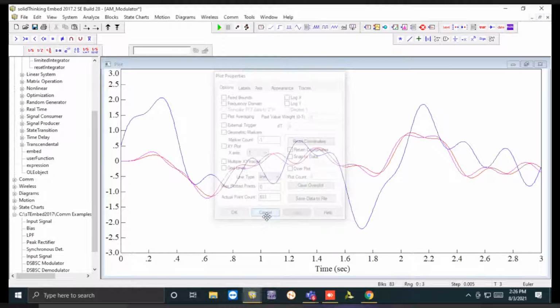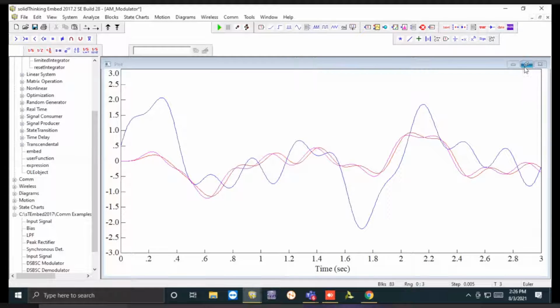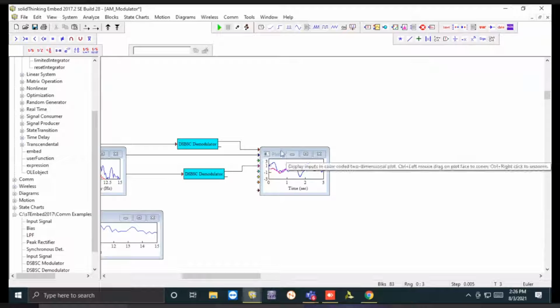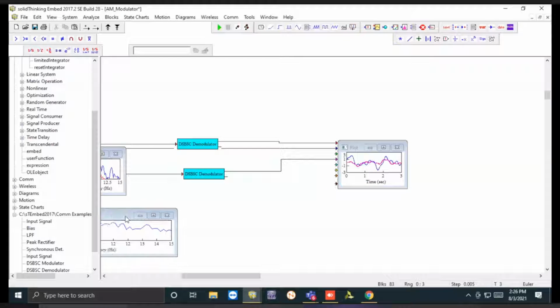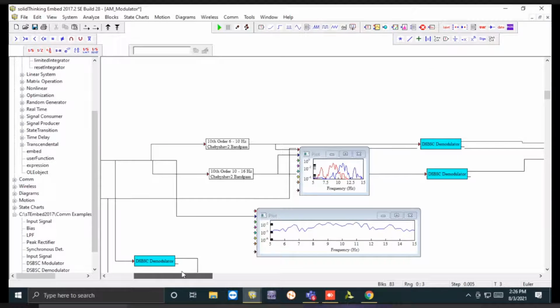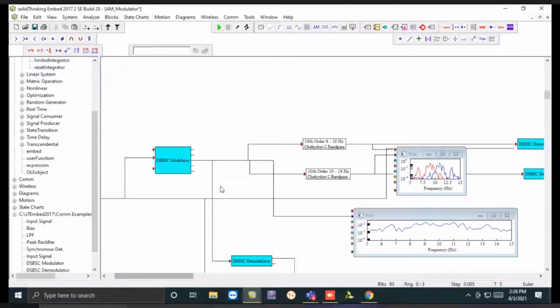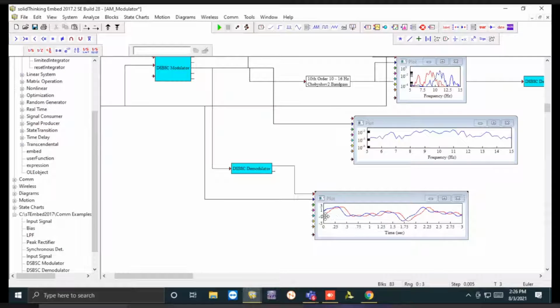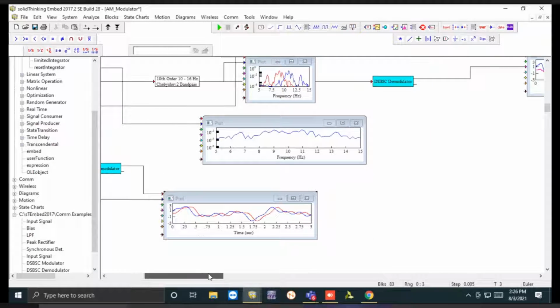So this is your demodulated SSBSC, and we have the modulated SSBSC upper sideband and lower sideband. We have the DSBSC signal, and we have the demodulated DSBSC signal. So that's all from my side about DSBSC and SSBSC.